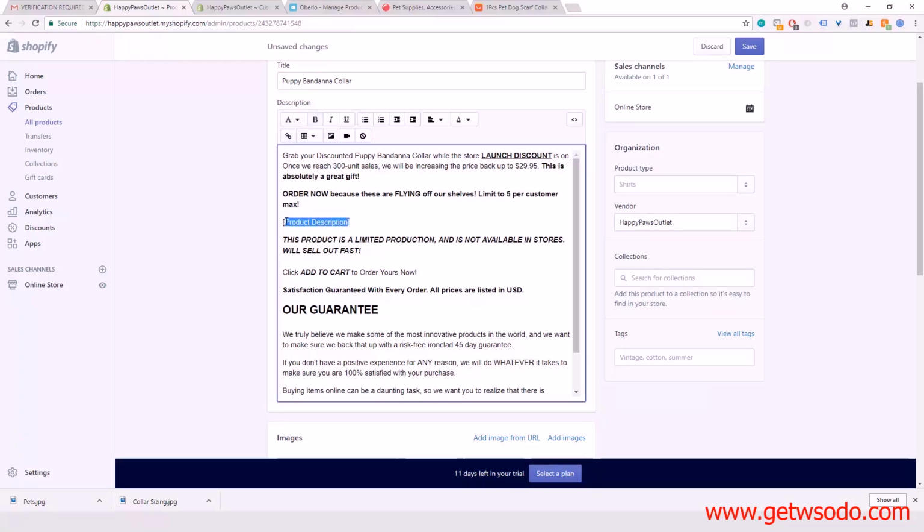Now here is where the actual product description is going to go. For this part, we're just going to go back to AliExpress, see what the description of the product says, and then come up with something of our own. We can also do some research on Google, see what other stores are using for their descriptions, and basically come up with something from that. We're going to do that in a bit. We're just going to go over everything else.